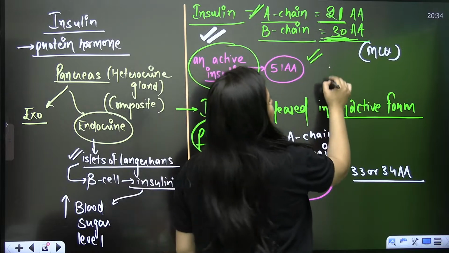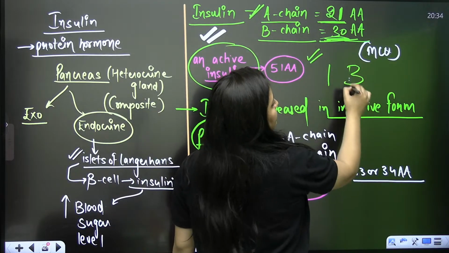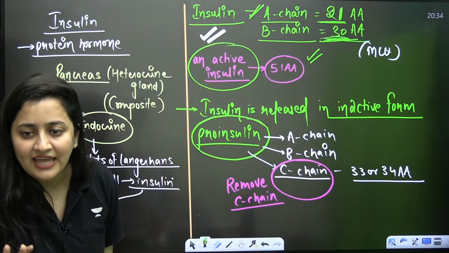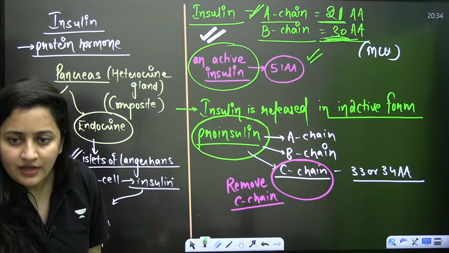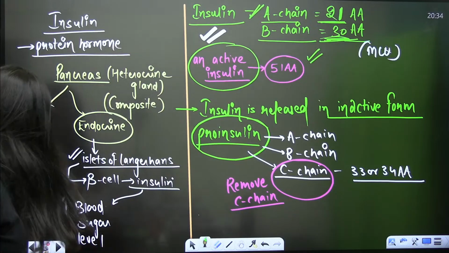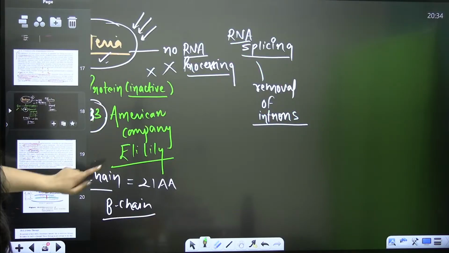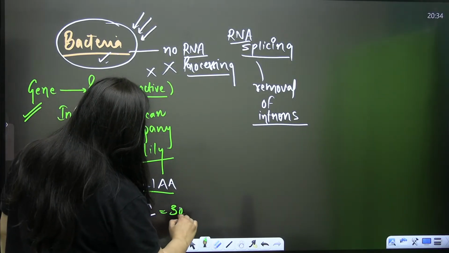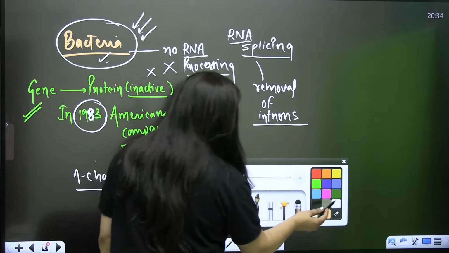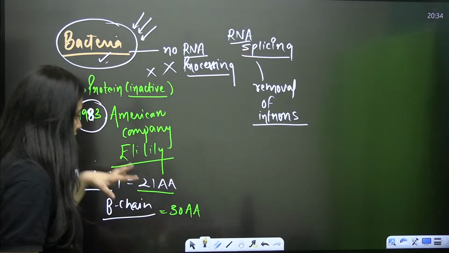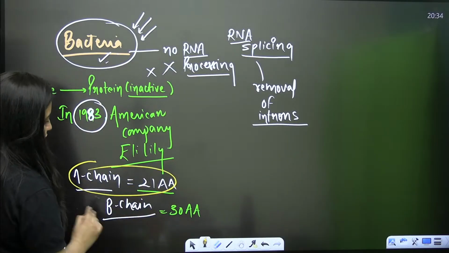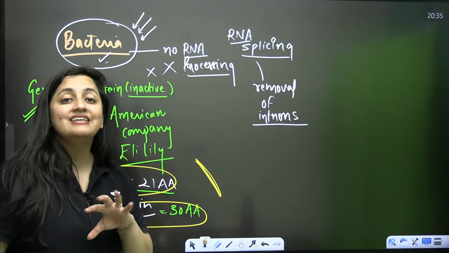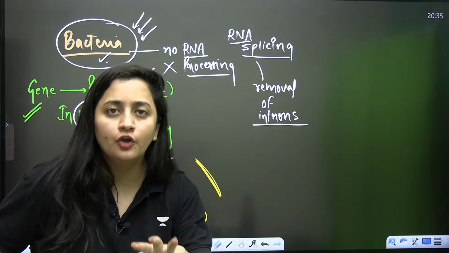And when you talk about B, it will have 30 amino acids. So in totality, it is 51. Clear? Understood? Fine. So the A chain has 21 amino acids, the B chain has 30 amino acids, so in totality we have 51 amino acids. They synthesized this A chain and the B chain separately and later they joined them. So it was exactly like the human insulin.